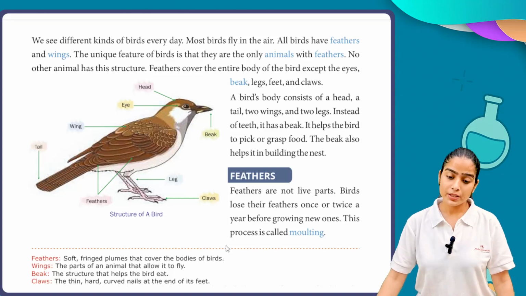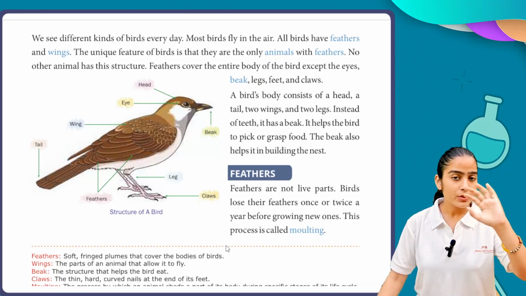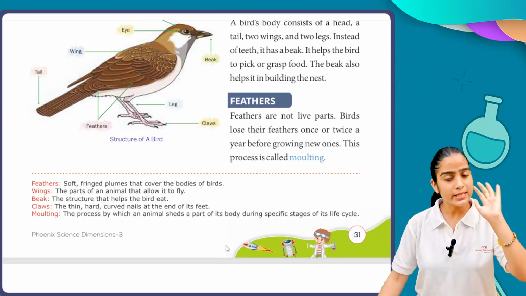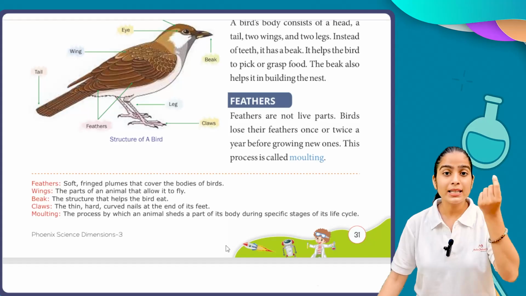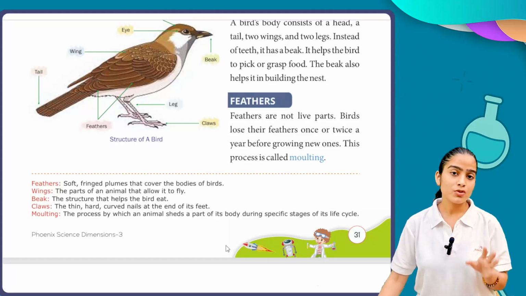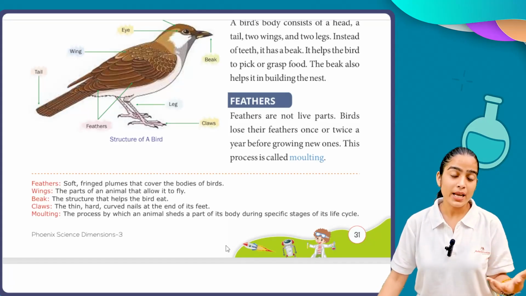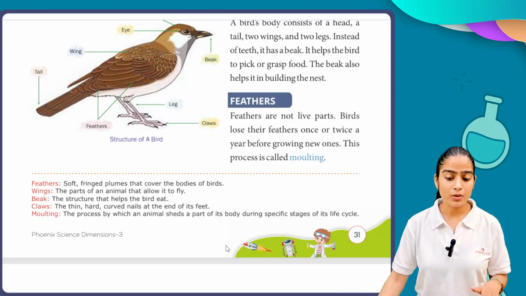Next we have feathers. Feathers are not live parts. For example, when we cut our nails, we don't feel any kind of pain. It means it is a part of our body, but it is a dead part, right? Those parts which do not produce any pain when cut are referred to as not live parts. Birds lose their feathers once or twice a year before growing new ones.